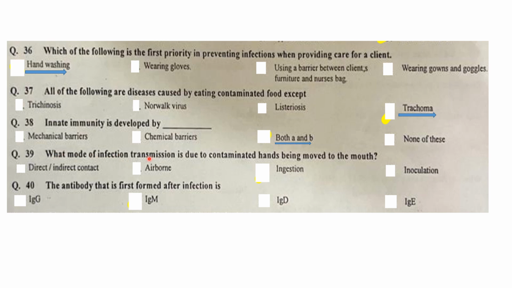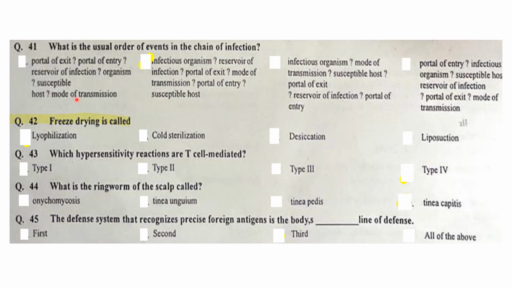What mode of infection transmission is due to contaminated hands being moved to mouth? So it is ingestion. The antibody that is first formed after the infection is the IgM antibody, which indicates the acute infection. What is the usual order of events in the chain of infection? The chain of infection includes six steps: infectious organism, reservoir of the infectious agent, route of exit, mode of transmission, portal of entry, and the susceptible host.